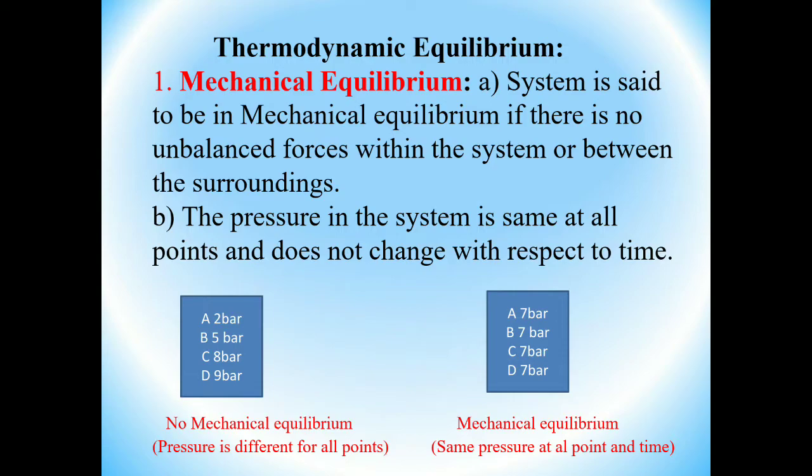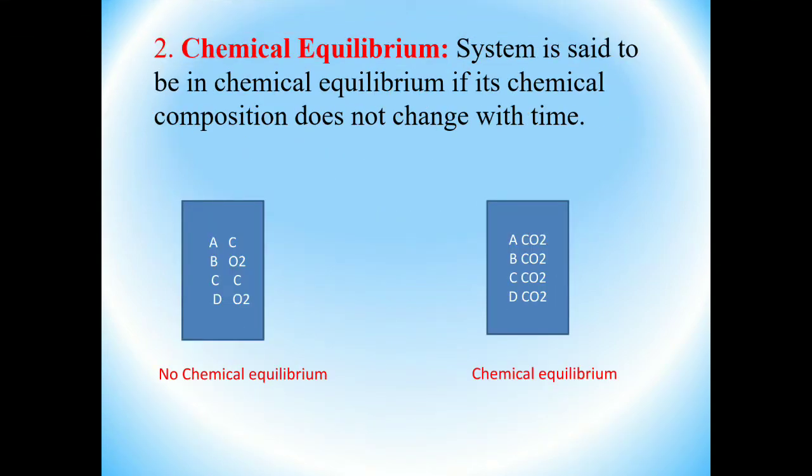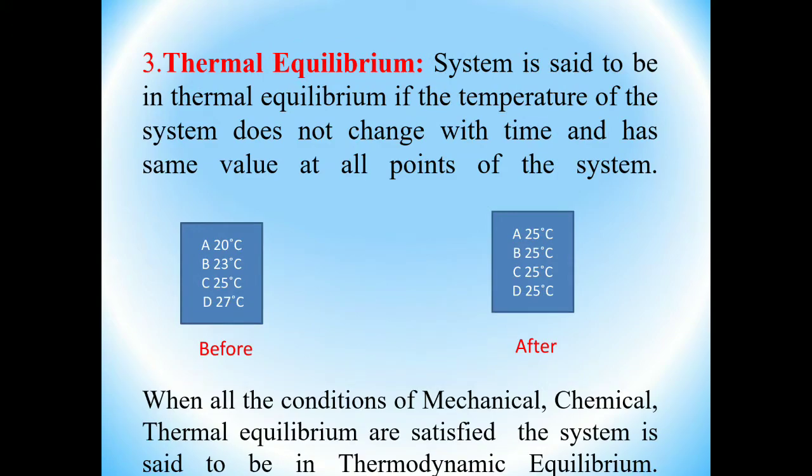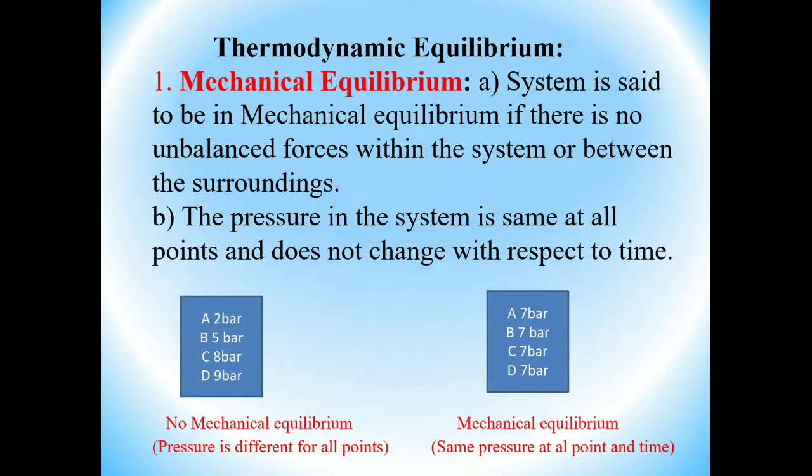All of you know that. Just remember that equilibrium means a state of balance. How the body or the system should be balanced, with respect to thermodynamics. Generally, there are three types of thermodynamic equilibrium. First is mechanical equilibrium, second is chemical equilibrium, third is thermal equilibrium. When all these three conditions are satisfied, we say the system is in thermodynamic equilibrium.